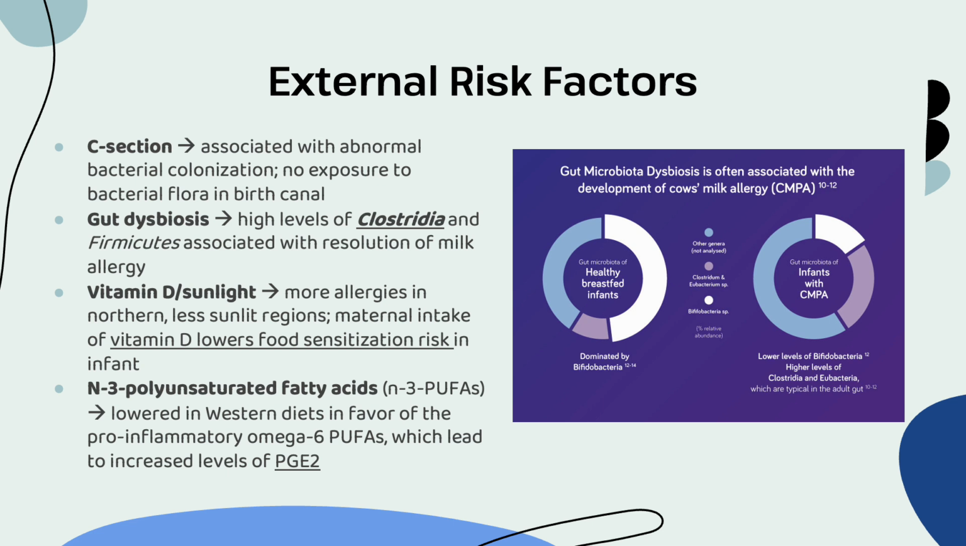So again, that's very interesting to think about. And another thing is in more Western diets, we tend to have a really high count of omega-6 polyunsaturated fatty acids. And these tend to be pro-inflammatory and lead to levels of prostaglandin E2, which is, of course, a very big player in allergic inflammation. And we tend to have less of the N3 polyunsaturated fatty acids. So this is one of the ways that diet combines with vitamin D.